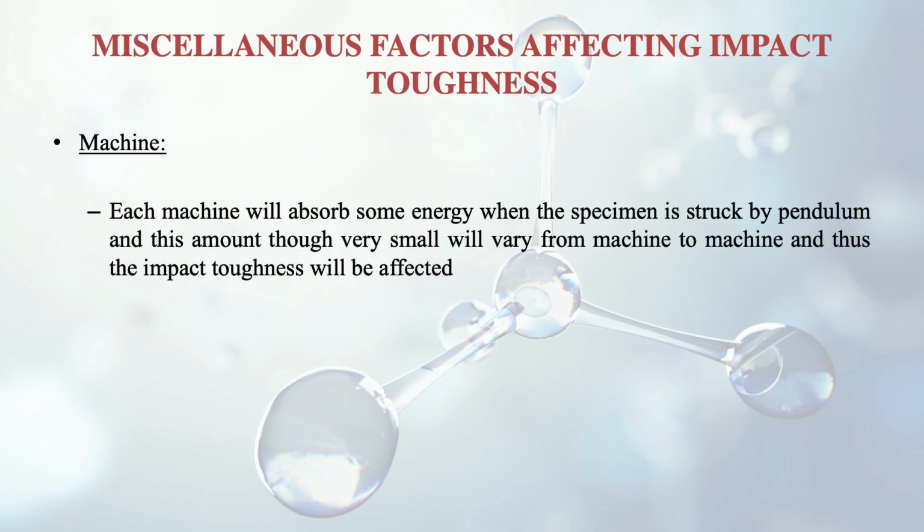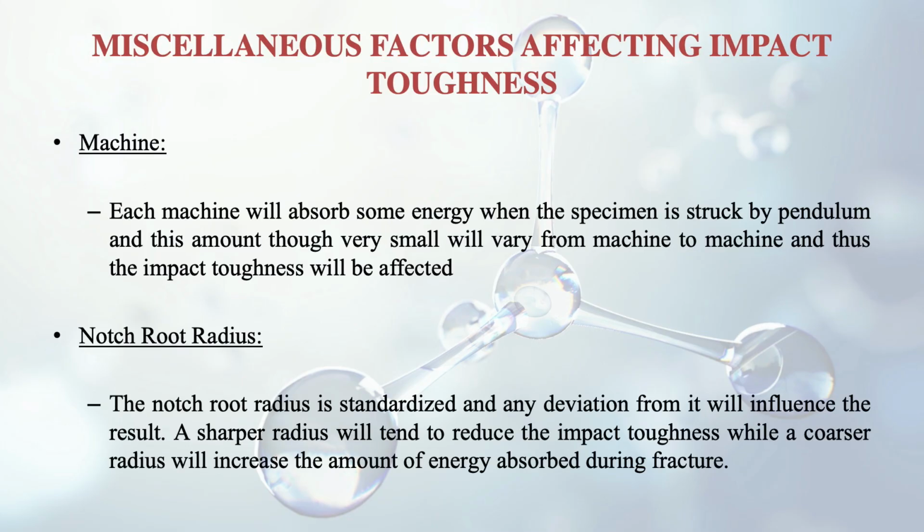And the second thing is the notch root radius. The notch root radius has to be standardized, and any deviation from it will influence the result. A sharper radius will tend to reduce the impact toughness, while a coarser radius will increase the amount of energy absorbed during fracture.